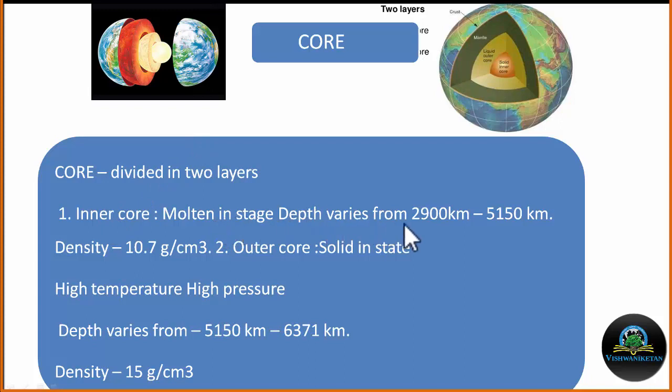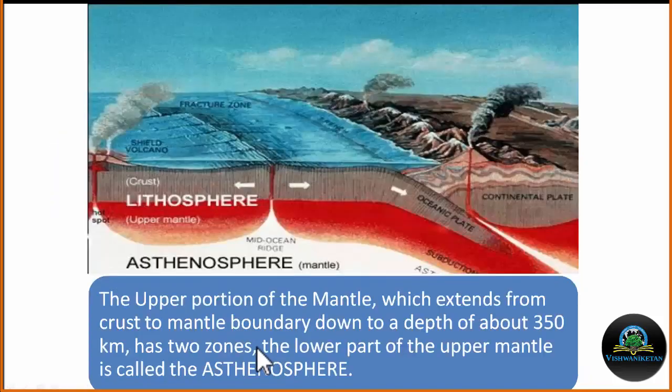Now the third layer of the earth is the core, which is again divided into the outer core and the inner core. The outer core is molten in state. Depth varies from 2900 km to 5150 km. Density is around 10.7 gram per cubic centimeter. It is believed that the innermost core is solid in state. Temperature is very high. The total depth of the core varies from 5150 km to 6371 km. The average density is 15 gram per cubic centimeter.